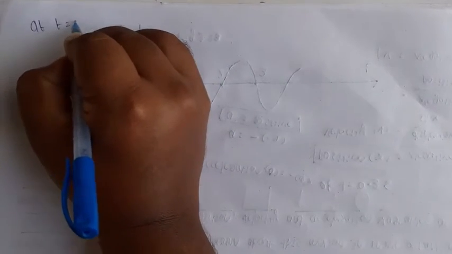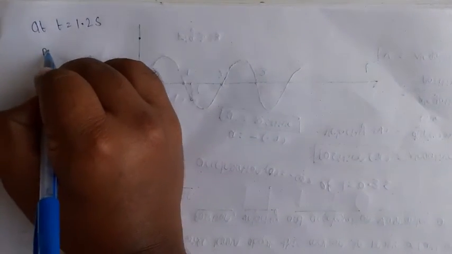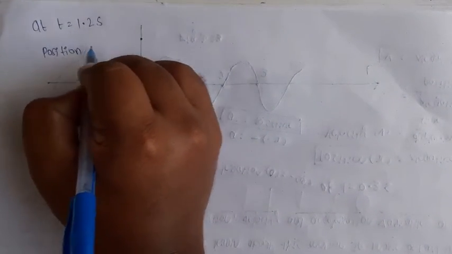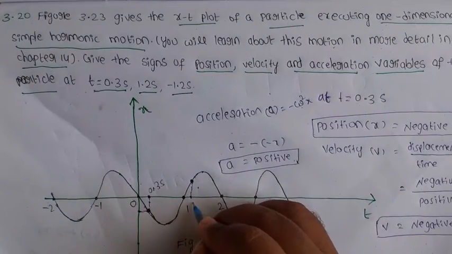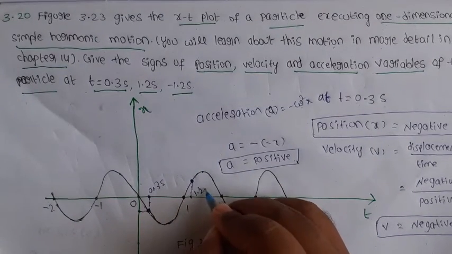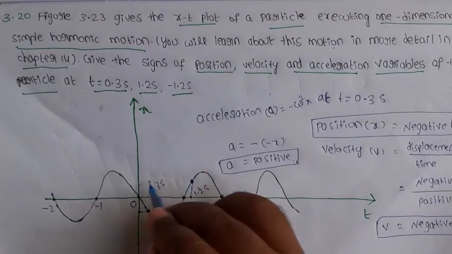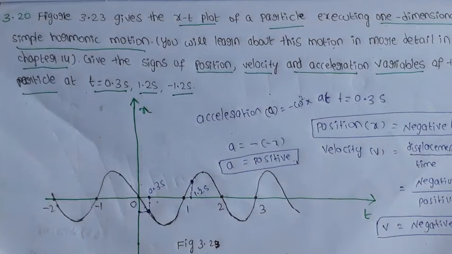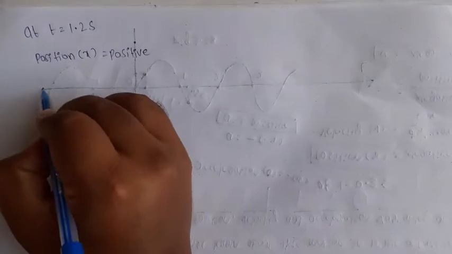At time t equal to 1.2 second, first the position of the particle. Position of the particle is denoted by letter x. This is the 1.2 second, so the position of the particle is on the positive x-axis. So the position of the particle is positive.